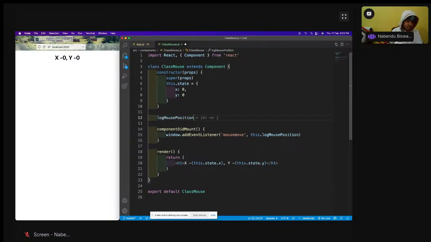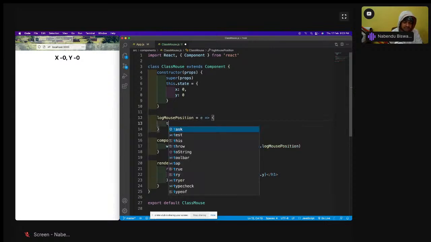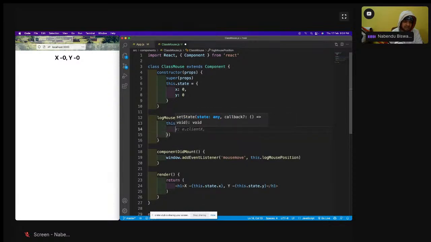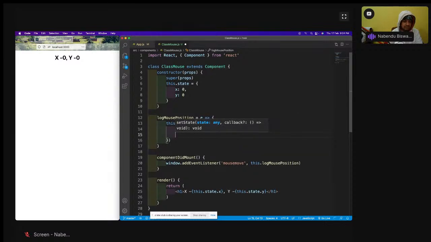logMousePosition equal to, we are going to use an arrow function in a class based component. It is very much required to use that, and we're going to have this.setState. What I'm going to do here, x is e.clientX and y is e.clientY.